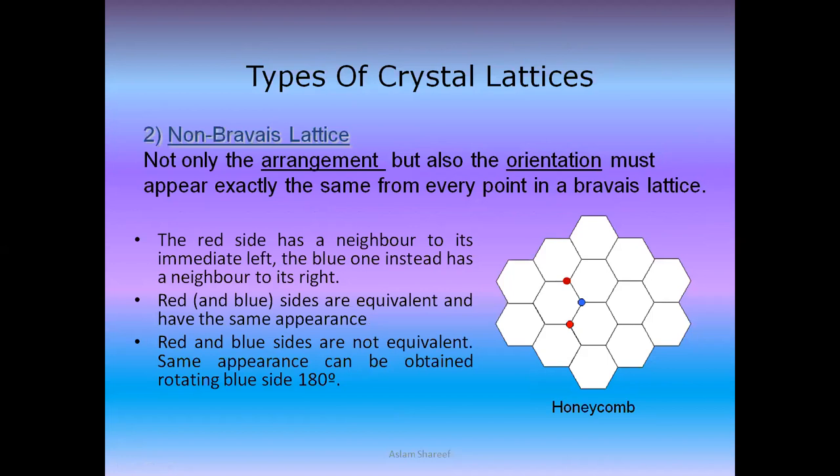In a non-Bravais lattice, not only the arrangement but also the orientation must appear exactly the same from every point, as in a Bravais lattice. Here, let us take the example of honeycomb. Here you can find two red dots and one blue. The red site has a neighbor to its immediate left, while the blue one has a neighbor to its right. So the red and blue sites are not equivalent. If you look at it through a 180-degree rotation, one can be obtained from the other by rotating 180 degrees.